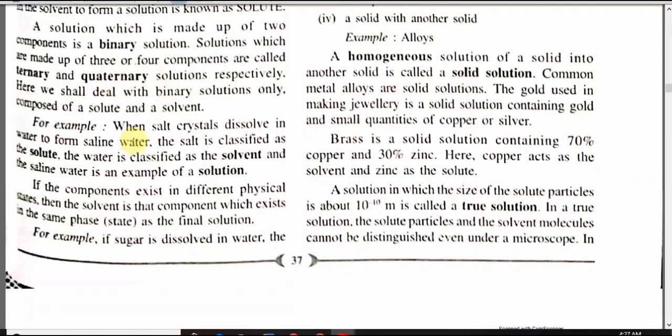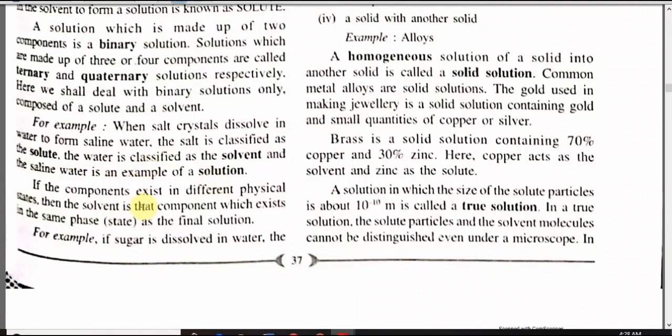When salt crystals are dissolved in water to form a saline water solution, the salt which is present in lesser amount is called solute, and water which is present in larger extent is called solvent, and saline water is nothing but solution.